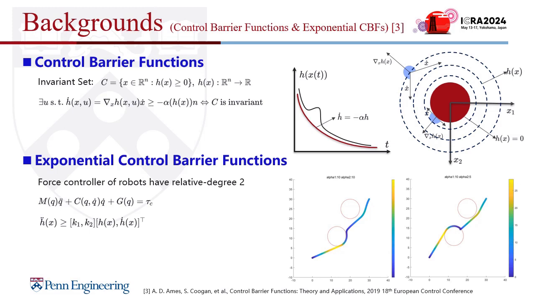However, for force robot control specifically, if our invariant set is defined at position level and the control is at torque or acceleration level, this CBF is not enough, since the control term will not appear if we just take the first derivative of h. This means that if the CBF has relative degree of 2, we will need to use this exponential CBF to guarantee safe invariance. There are some conditions on K1 and K2 to design the eCBF.